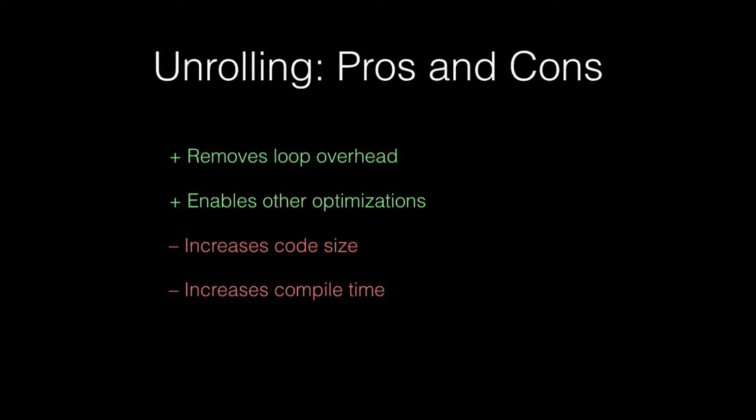But even if we don't care about code size and compile time, loop unrolling is not always a performance win. The reason is that we can produce huge basic blocks, and later passes might fail to efficiently deal with them. And even if they are able to, we can easily saturate hardware resources, like the instruction cache. So it's not always a performance win.